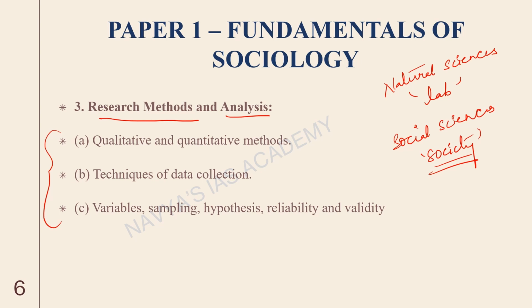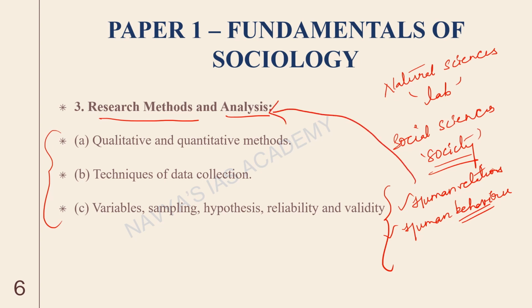And when we are studying human society, we will study what? Human relations, human behavior, all these aspects. Studying these aspects is very complex. It's not that simple. So we also have certain rules and regulations on how to study these aspects, and that's when research methods will come into play, right? Under this topic, we will study qualitative and quantitative methods. These are the broad classification of research methods. Qualitative is about subjectivity, quantitative is about objectivity. These are very interesting topics. We will see all of these under this.